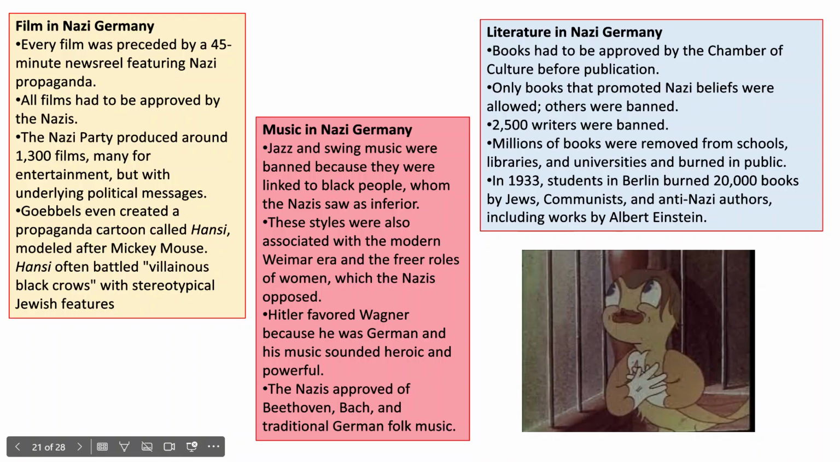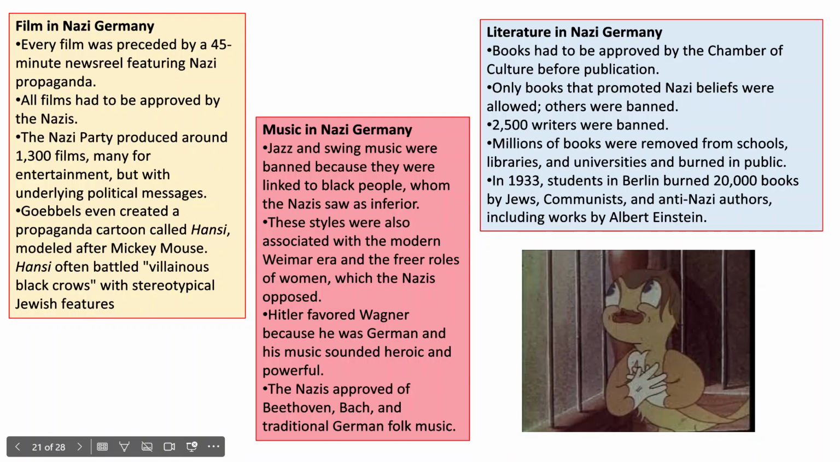Music in Nazi Germany. Jazz and swing music were banned because they were linked to black people, whom the Nazis saw as inferior. These styles were also associated with the modern Weimar era and the freer roles of women, which the Nazis opposed. Hitler favoured Wagner because he was German and his music sounded heroic and powerful. The Nazis approved of Beethoven, Bach, and traditional German folk music. God, that must have been a laugh if you went to a concert.